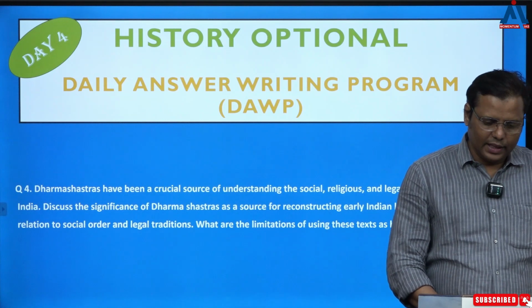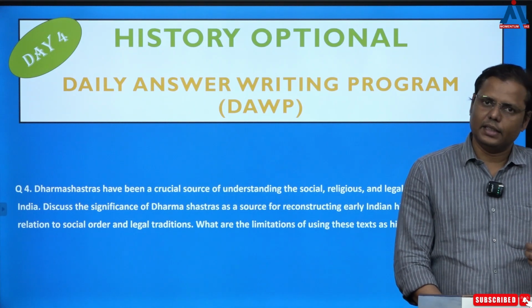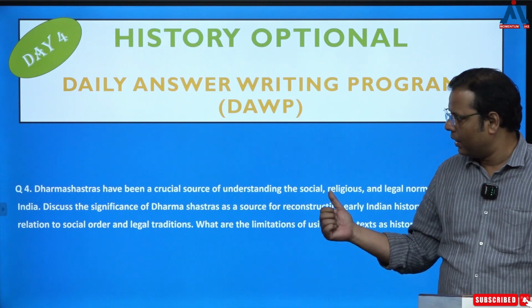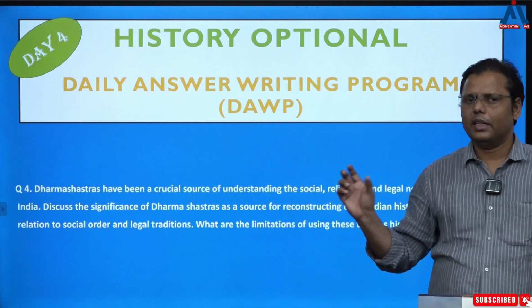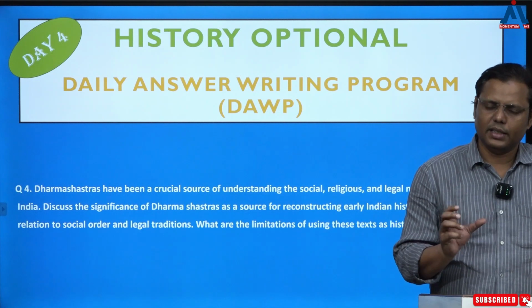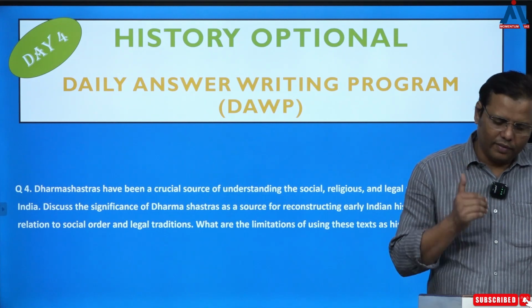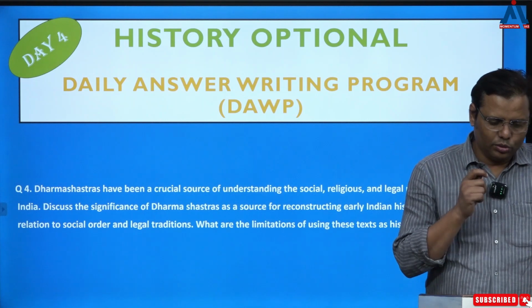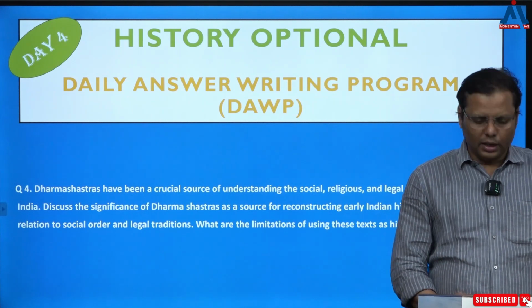Now the question is asking how the Dharmashastra helps to reconstruct ancient India. As you can see, there are two parts. Though the question has been stretched long, the core is how the Dharmashastra helps to reconstruct the history of ancient India with respect to society, religion and legal norms, and the second part asks you about the limitations.